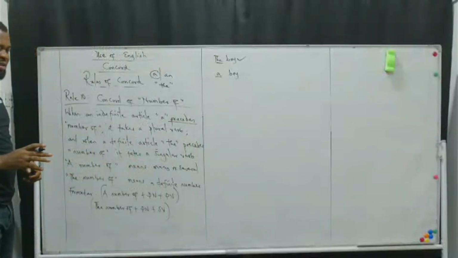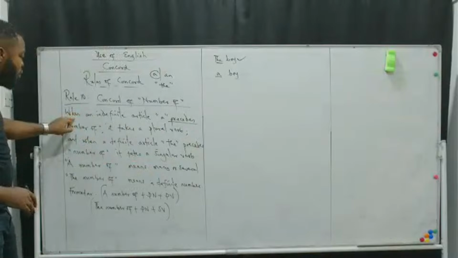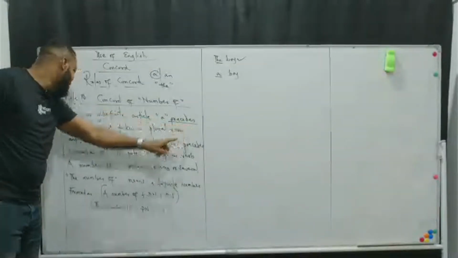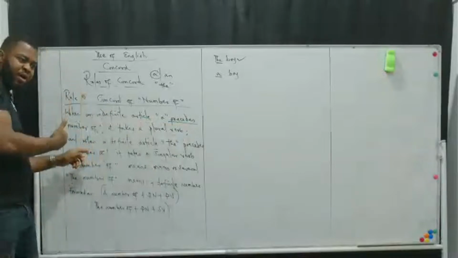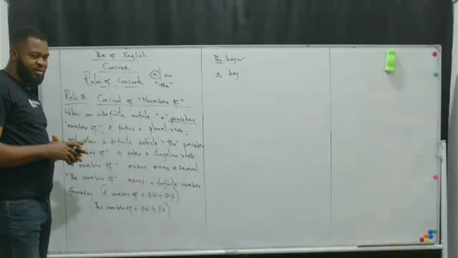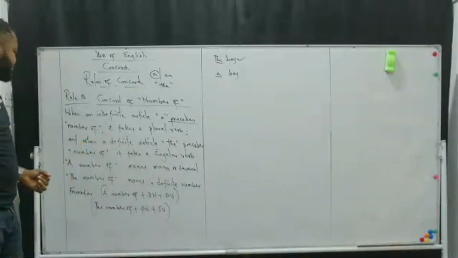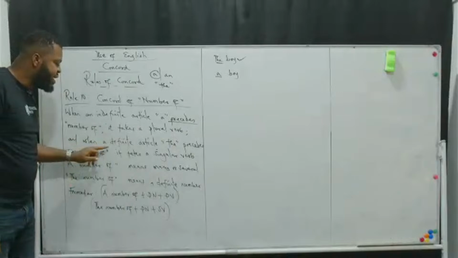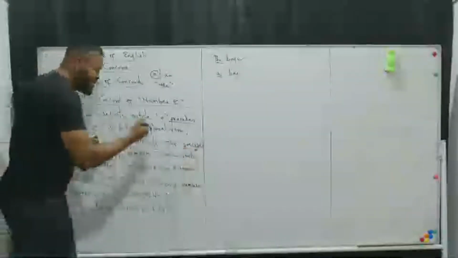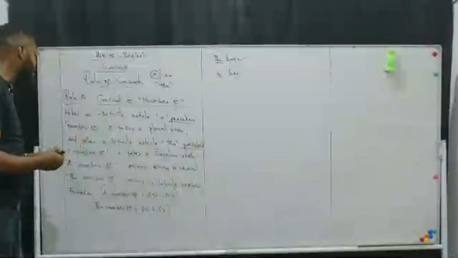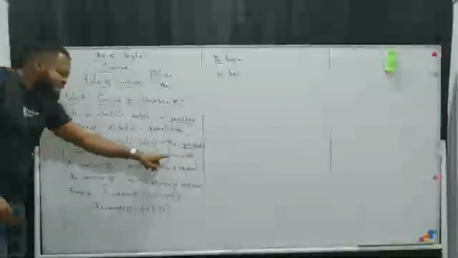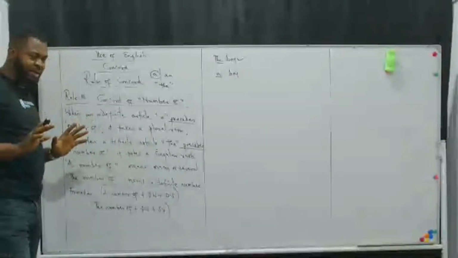Are you getting the point? That's why the rule here states that when an indefinite article, such as the letter A, precedes number of, that is, comes before number of, what happens? It takes a plural verb. Now, again, when a definite article, such as THE, precedes number of, what happens? It takes a singular verb. Are you getting my point?